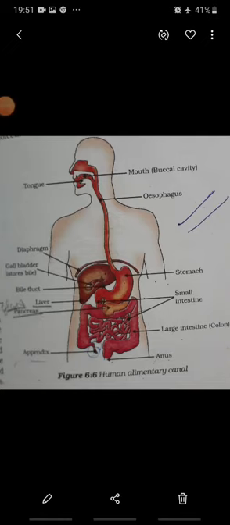Students, we are studying life processes, and in our today's topic we will be studying nutrition in human beings. I think all of you have gone through the last lectures and made the concepts clear to you. Now today as we are going to start nutrition in human beings, first of all let us make this diagram clear. This is the diagram of human alimentary canal as it is given here also.